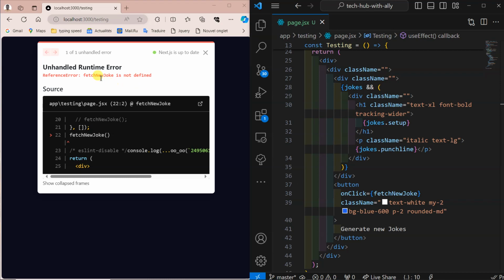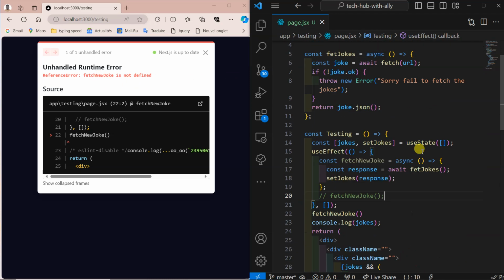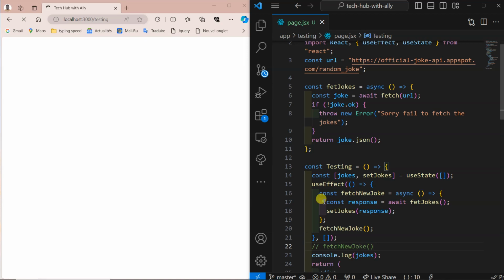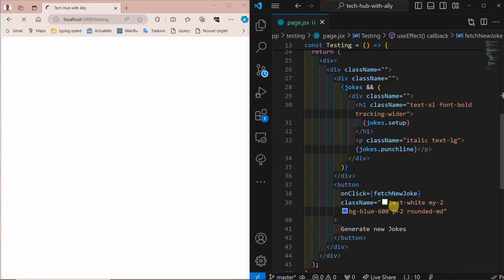See, it's not defined, it's out of scope. It has to be inside. When I have const response, we set it. Okay, let's first stop this one here. Fetch function, stop it.